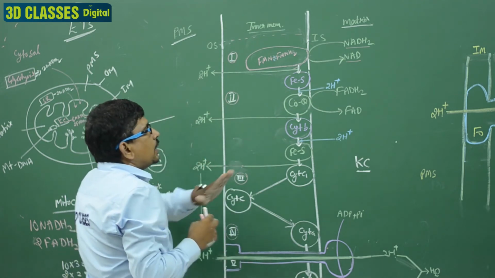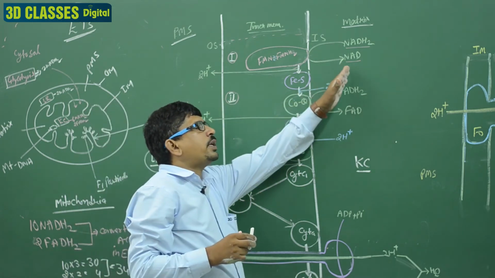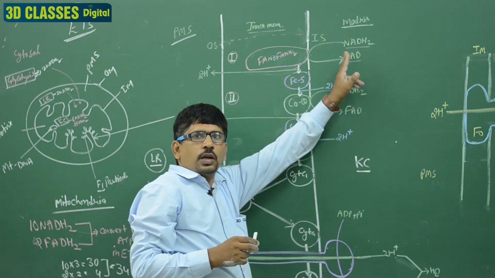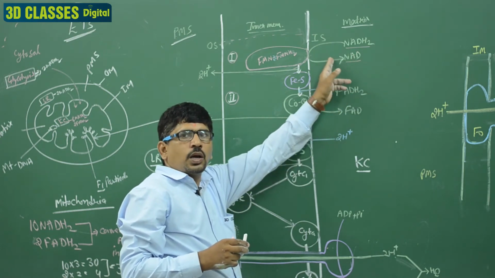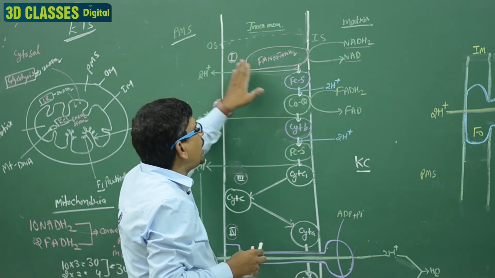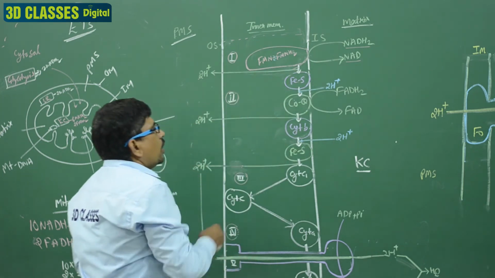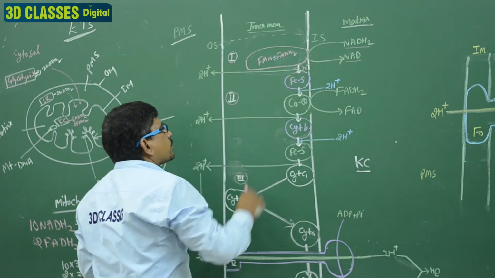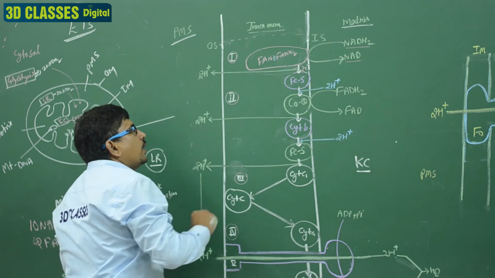So NADH2 is formed inside, and they utilize the 2 electrons, and then these protons are removed outside the PMS, and the electrons move to the next carrier.